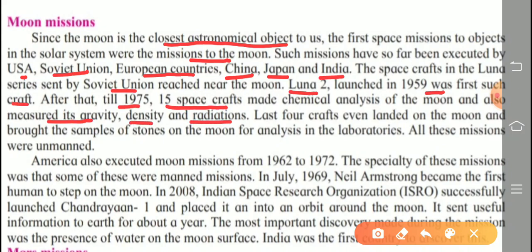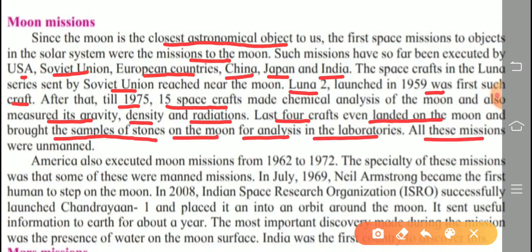Last 4 crafts even landed on the moon and brought samples of the stone from the moon for analysis in the laboratory on the earth. All these missions were unmanned. Unmanned means no man went in these space missions to the moon.